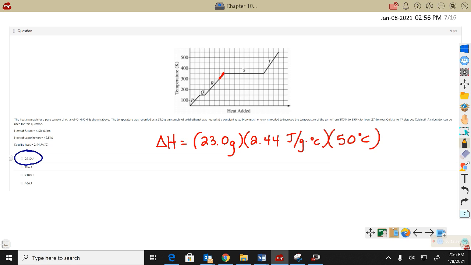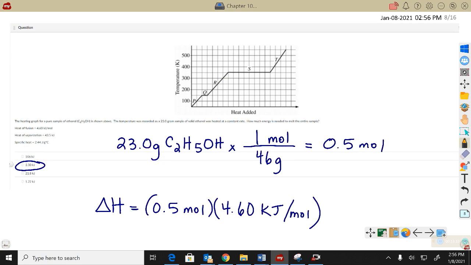Specific heat we have as 2.44, so it takes 2.44 joules of heat to raise 1 gram up 1 degree Celsius. Well, we've got 23 grams, so we multiply, and we're raising the temperature up 50 degrees, so we multiply. It kind of makes sense. It should be a little over 2,800 joules.